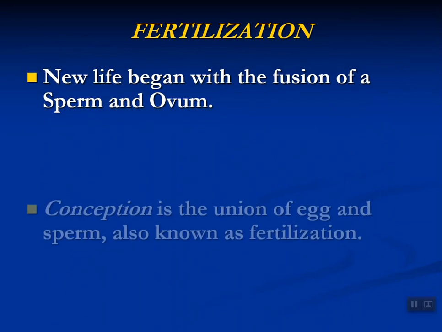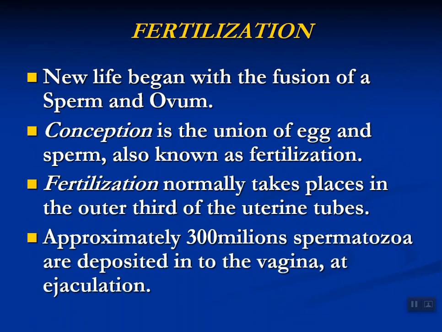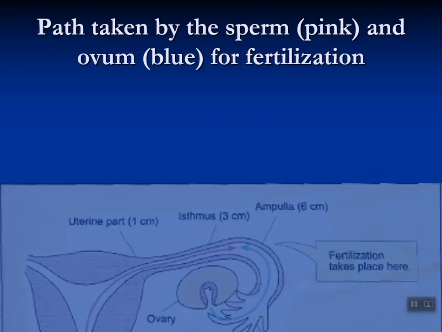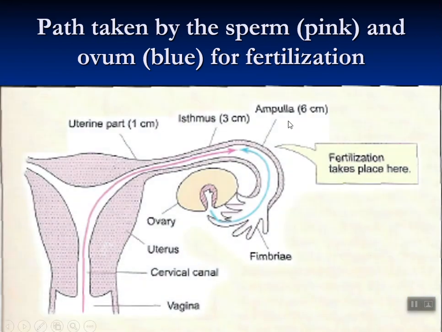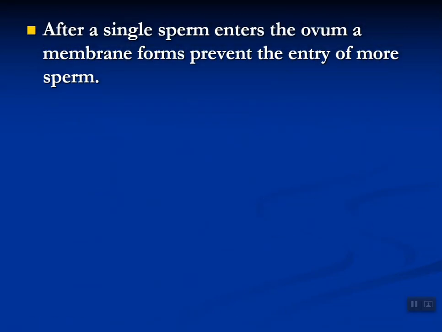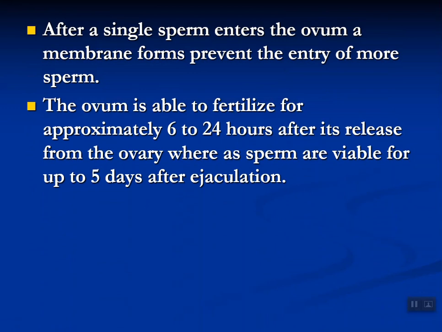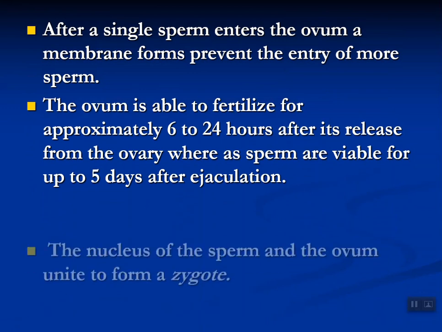Fertilization is the fusion of sperm and ovum. It is also known as conception and it takes place in the ampulla, the third part of the uterine tube. At one time, 300 million sperms are deposited in the vagina at the time of ejaculation. Here is a diagram in which the ampulla is shown. When one sperm enters, a membrane forms and prevents the entry of more sperms. The lifespan of the ovum is 6 to 24 hours after ovulation, and for sperm 5 days after ejaculation.